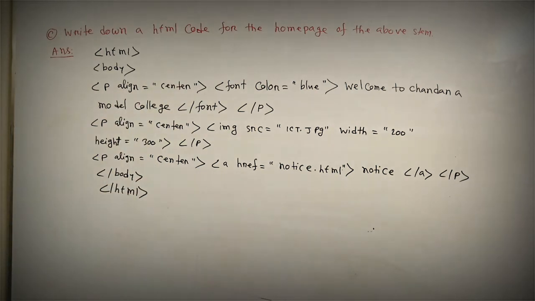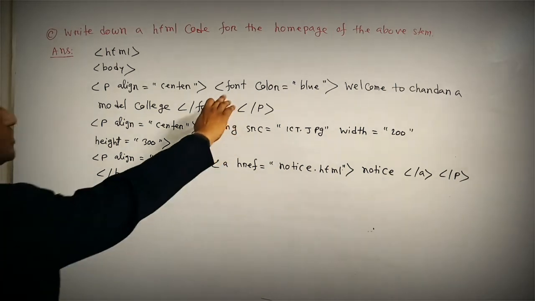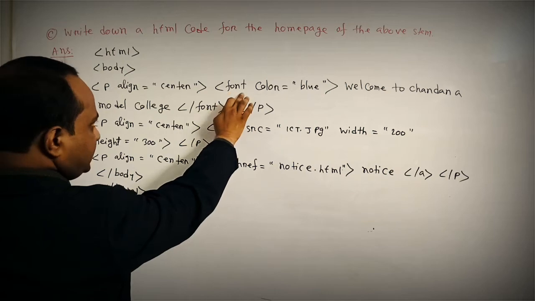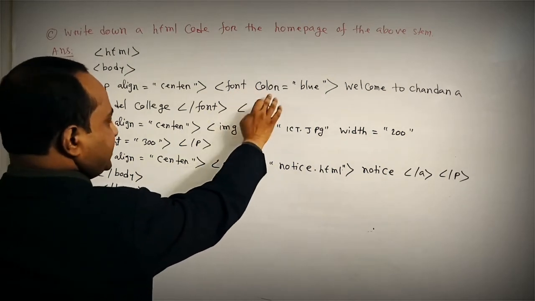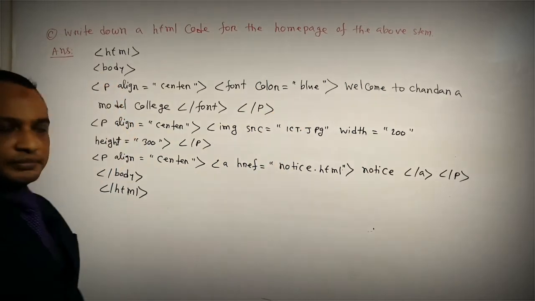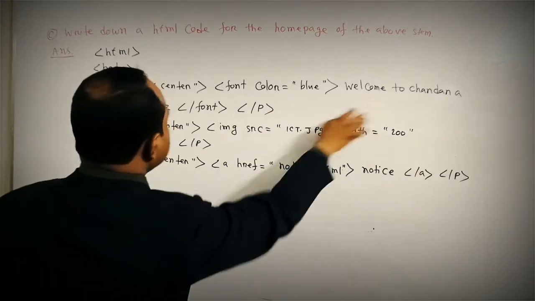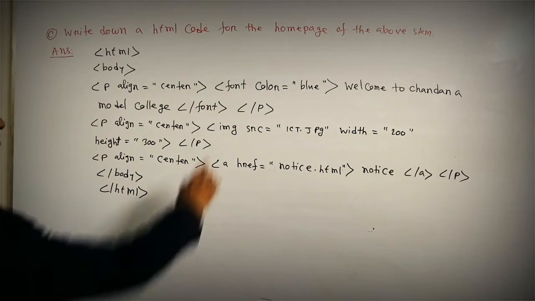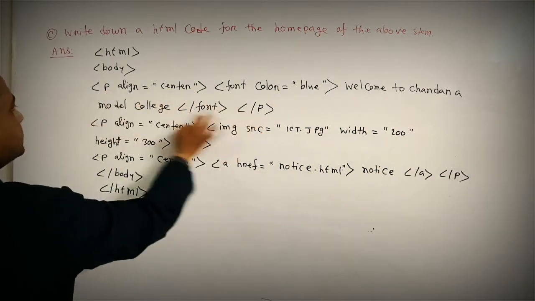Welcome to Chandana Model College must be in blue color. For this reason I use the font tag, and the font tag's attribute is color. So I use font, and the color name is blue. Welcome to Chandana Model College, and font close and also p close.